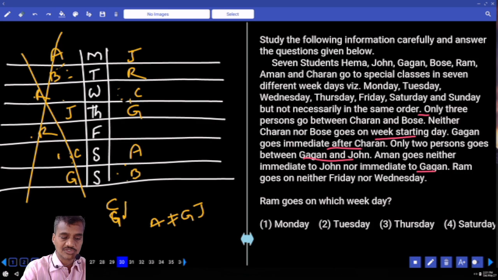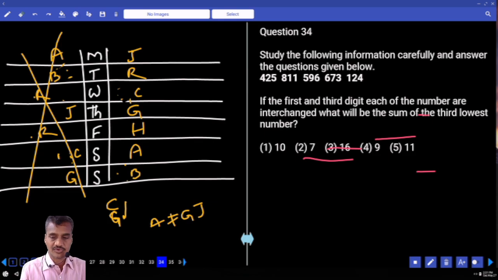And if Ram is on Tuesday, then who is the other person? Hema. Now Hema must be on Friday. Done with this? Now this is about question numbers 30 to 33. Then 34 to 36. Now these 4 are based on a set of numbers.